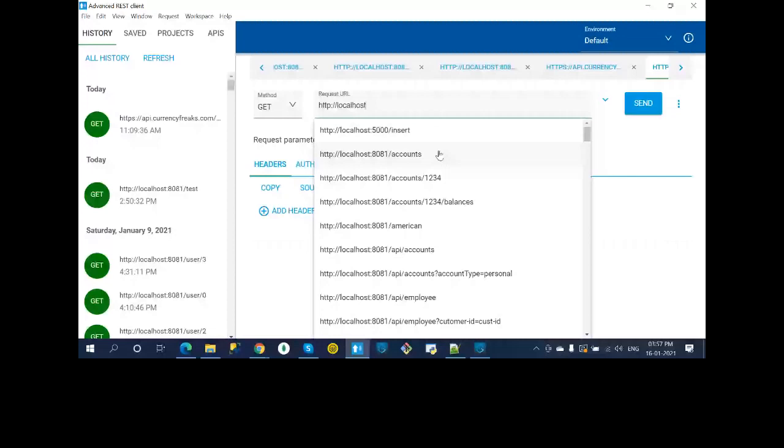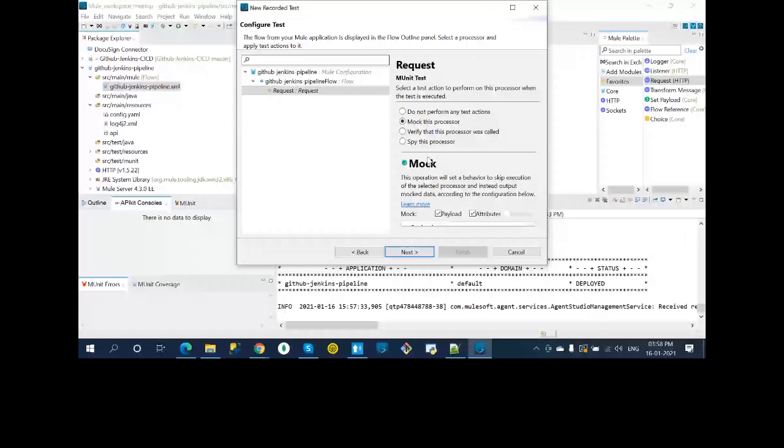So we'll try to build these test cases. Let's go quickly. I have only one activity, that is the outbound call. We'll just mock this process. We'll say, don't call that, just use whatever information you have. Just now we have seen the output here, right? This information will be used for the mocking. Let me create it first and then I'll show you where that information is going. So our test cases are ready.